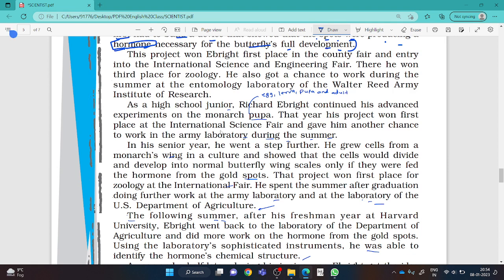And do you know, everyone, be happy. This project won Richard Ebright the first place in the Science Fair and entry into the International Science and Engineering Fair. There he won the third place in Zoology. He got a chance to work during the summer in the entomology, means what? Please comment in the comment section. Entomology means the study of insects. Okay, laboratory for the Walter Reed Army Institute of Research.